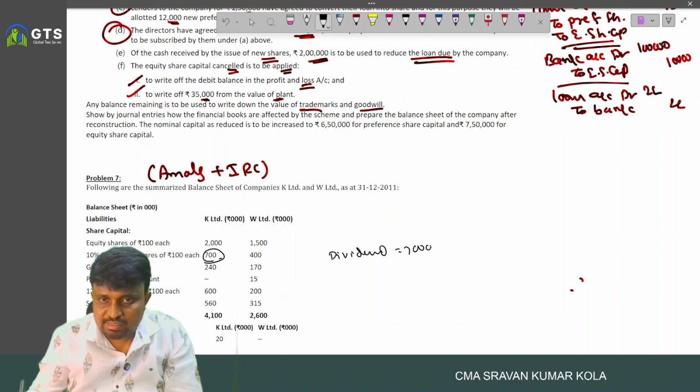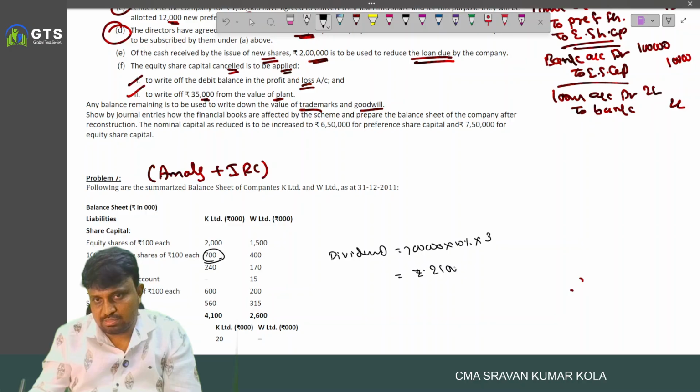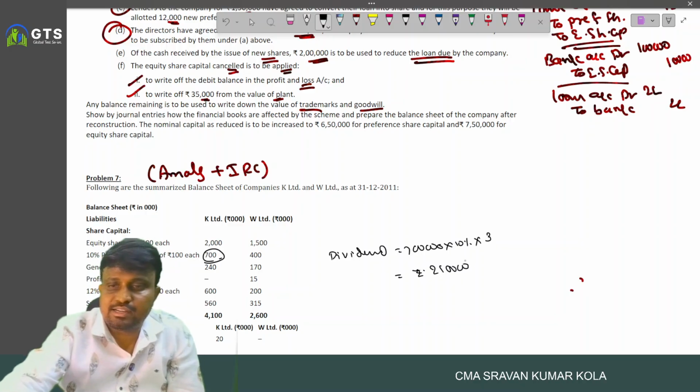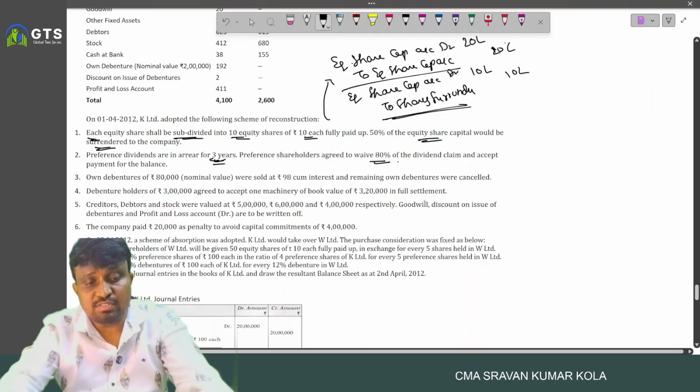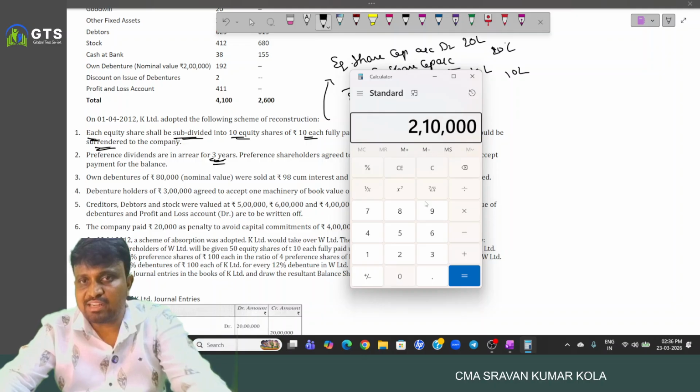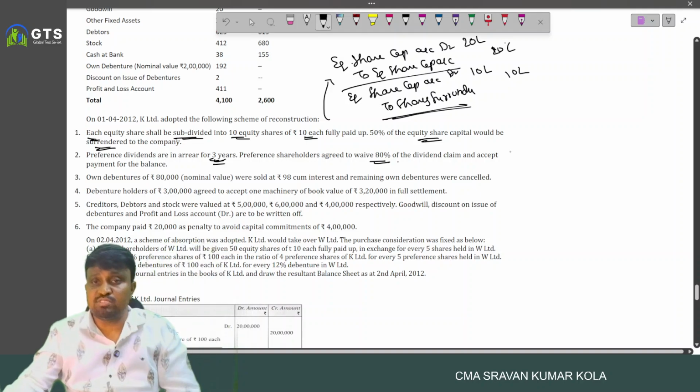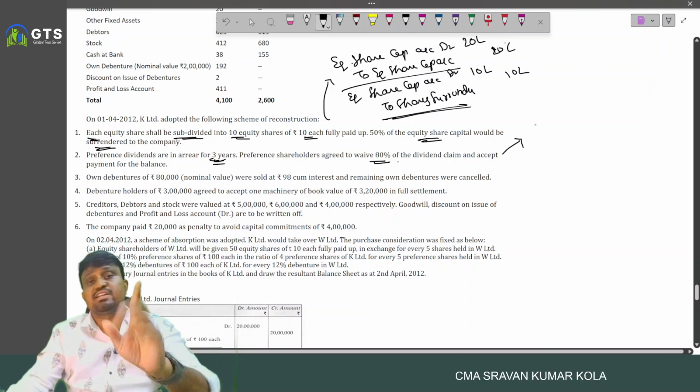So dividend is 7 lakh into 10%, 3 years. 2 lakh 10,000 is there. 3 years arrears are there, 2 lakh 10,000. But out of that 2 lakh 10,000, only 20% paid in cash. Remaining 80% waived off. Preference dividend arrears is unrecorded liability.